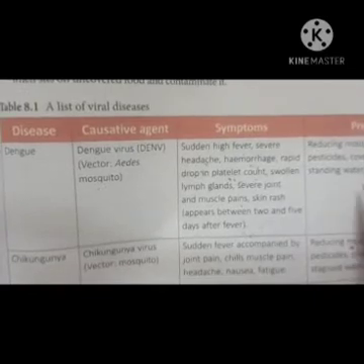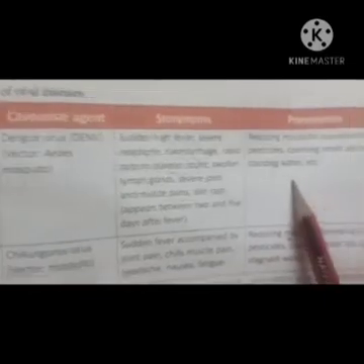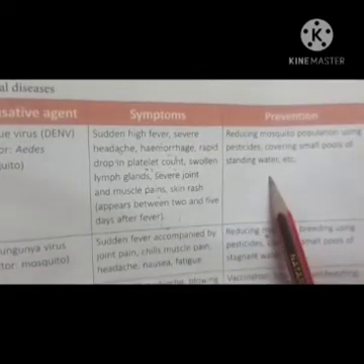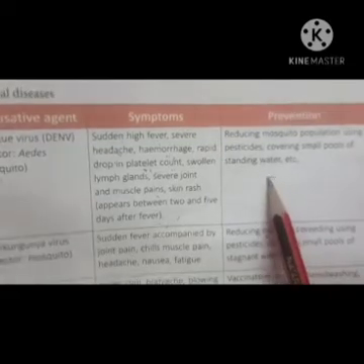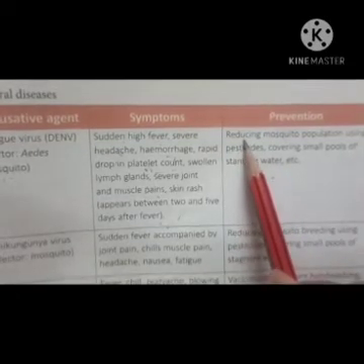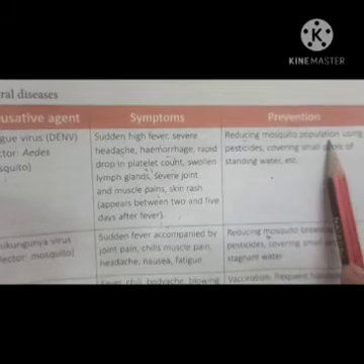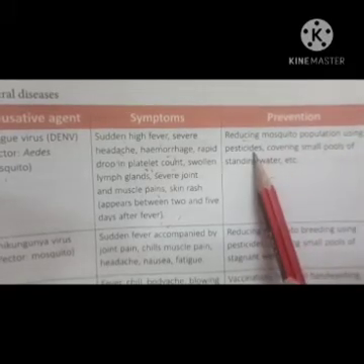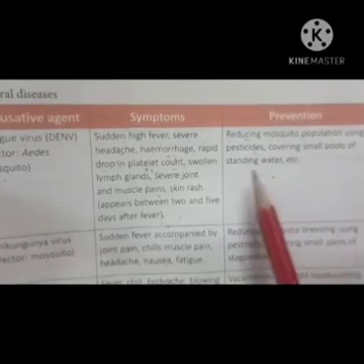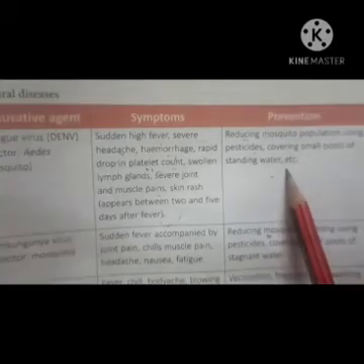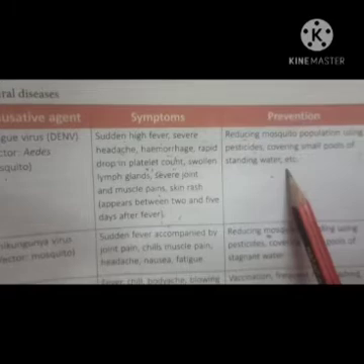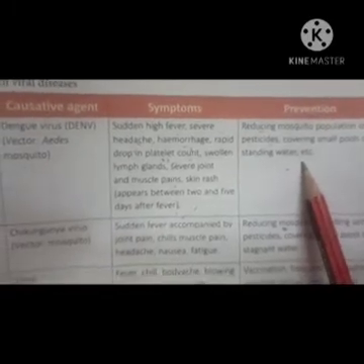Now, how can you prevent this disease? We can prevent dengue. First, we can reduce the mosquito population using pesticides, right? And covering small pools of standing water. So first, simply, we should not allow the water to stagnate around our houses, right?